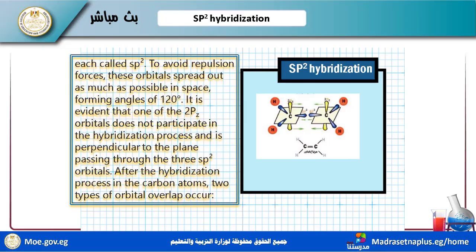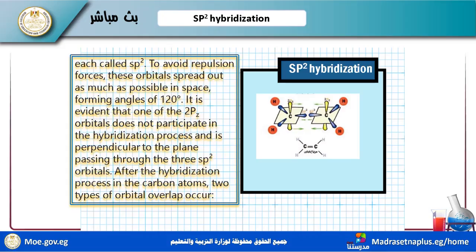This is very important: carbon suffers from repulsion force. Any atom searches for a way to reduce the repulsion force between the electrons. What is the way here? The way is the hybridization process, to ensure the repulsion force decreases.